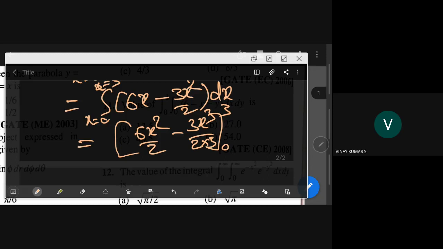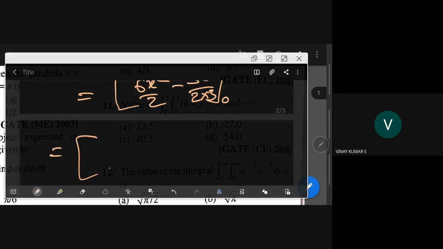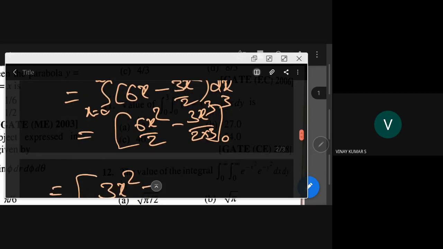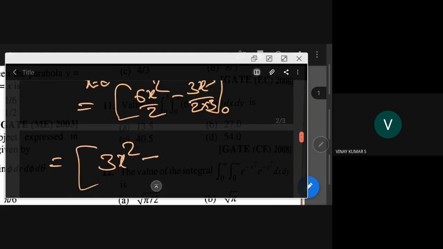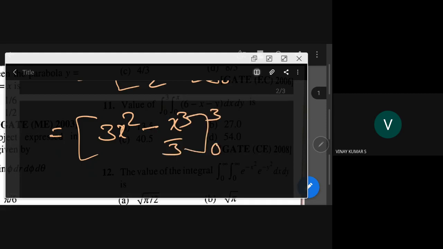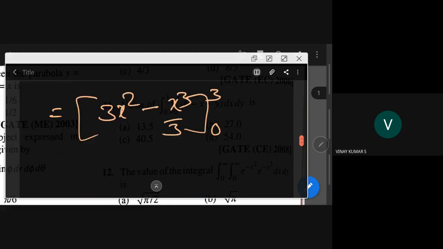So this is 3x square minus x cube by 2, from 0 to 3.